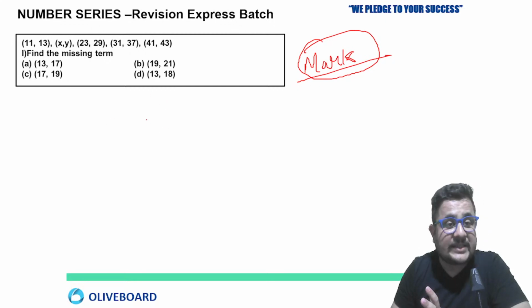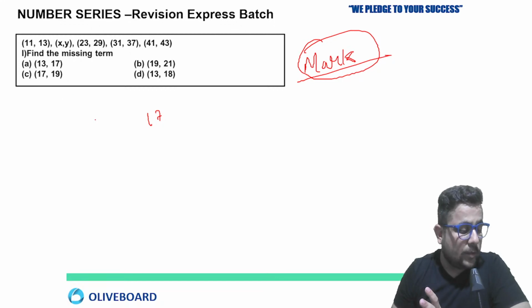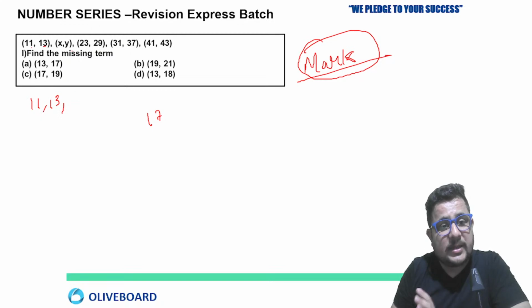Okay, Varun said 17, 19. Great job, Varun. Very good. The pattern is based on prime numbers. Very good. After a long time, I'm seeing you. 11, 13. Then the next must be what?